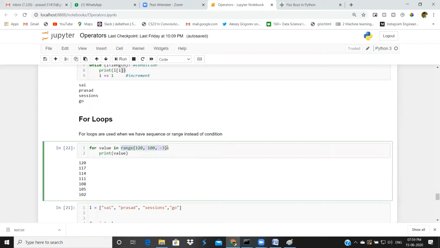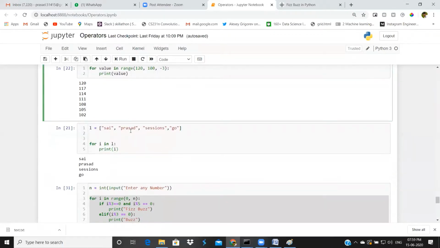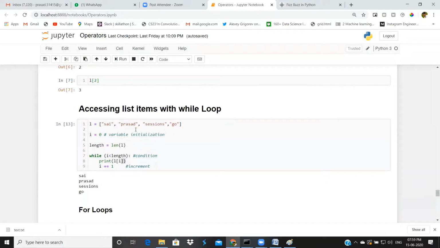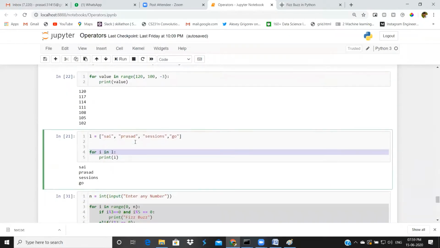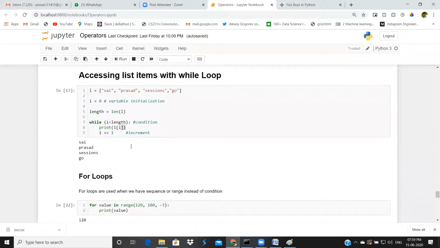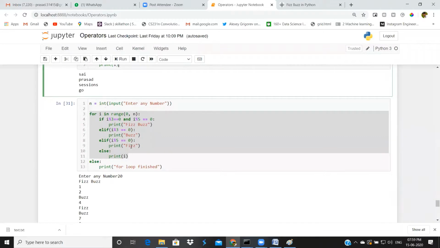I explained the range function, how to start values from 0 to n, how to skip even numbers and how to skip odd numbers with range. After that, this is the code for accessing items in a list with a for loop. If you observe, the same code we wrote in 5 lines, here we did in 2 or maybe 3 lines. This is the main difference between while loop and for loop.